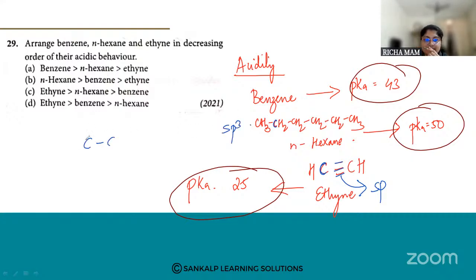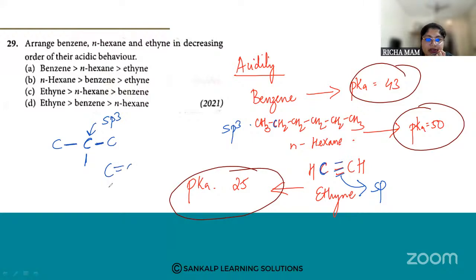How can you tell? When finding the hybridization of a carbon, you look at the bonds: when it bears single bonds, it is sp3.